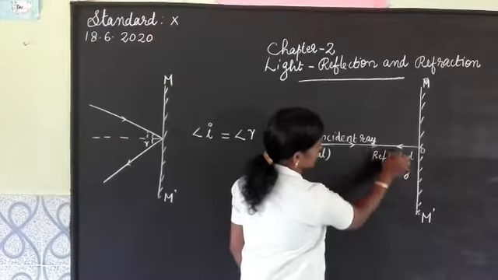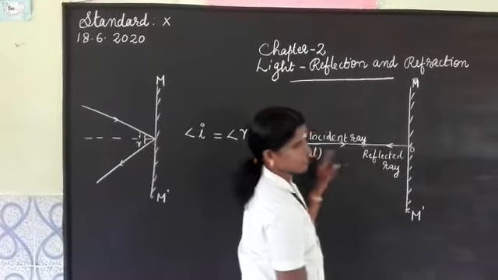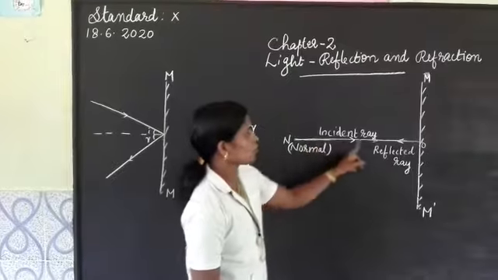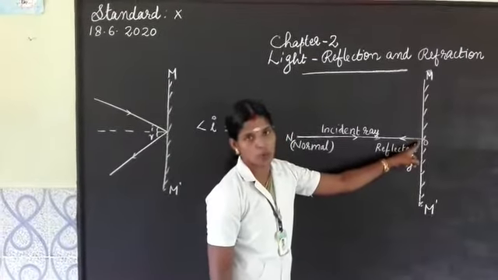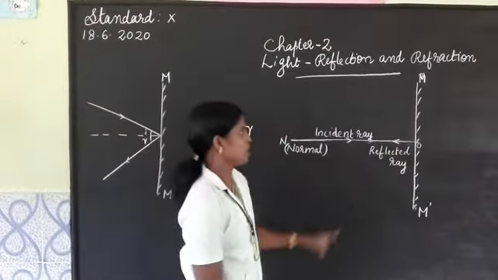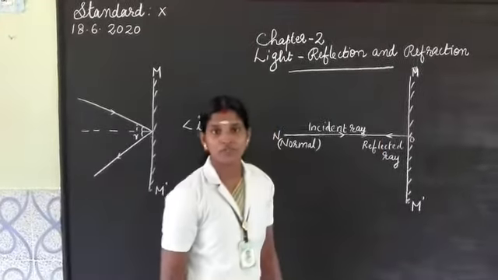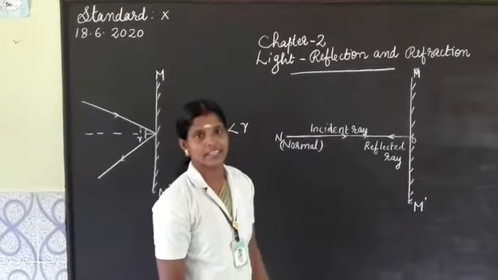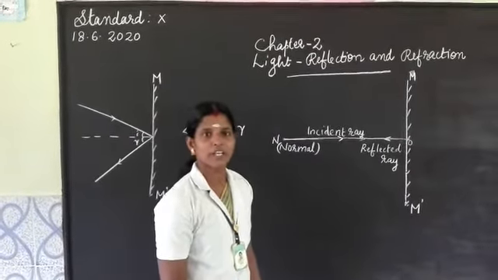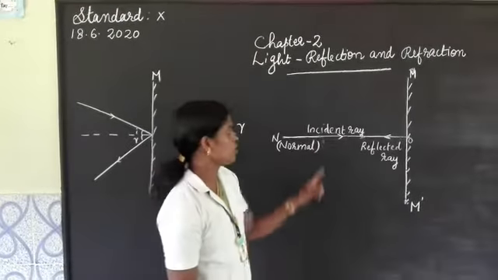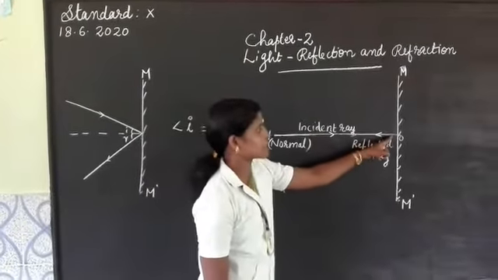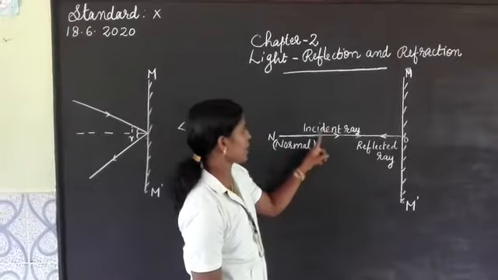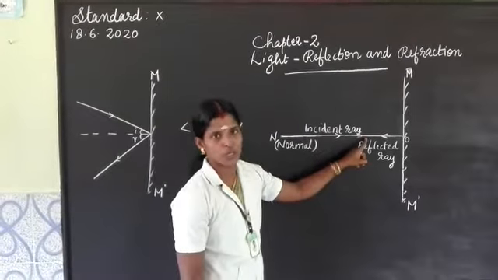Actually, this is the incident ray. When it strikes the mirror surface, it is passing through the normal at the point of incidence. So, what will be the angle of incidence in that case? In that case, the angle of incidence will be 0. How will it be 0? There is no angle made between the incident ray and the normal at the point of incidence.